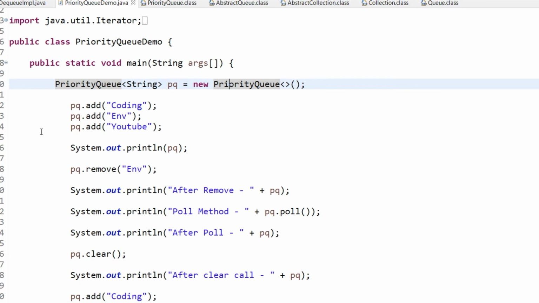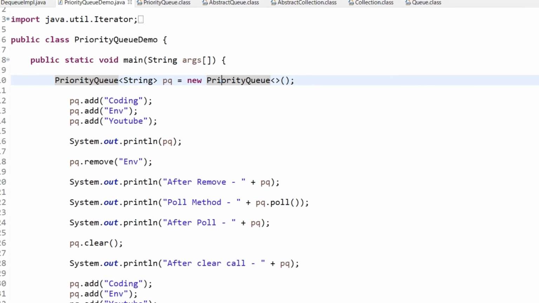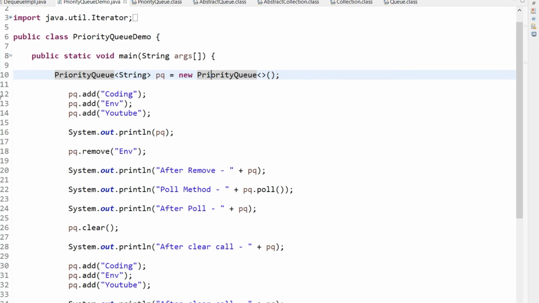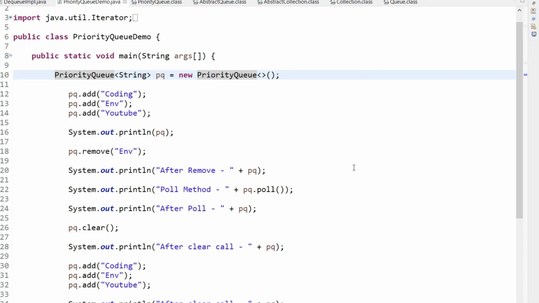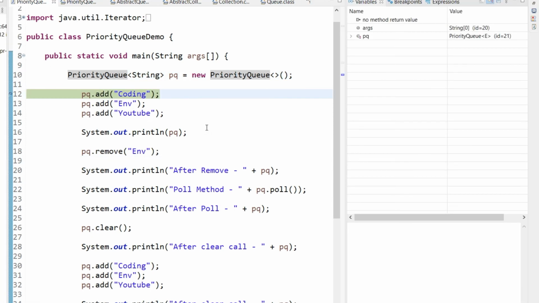Now let's see how we can add, remove, clear or print the elements of a priority queue. So let me run this program in debug mode so that we can see all these operations one by one. Yes. So see here, I have created a priority queue of a string data type. Now a string is a comparable interface. That's why we can insert any string element into this queue.